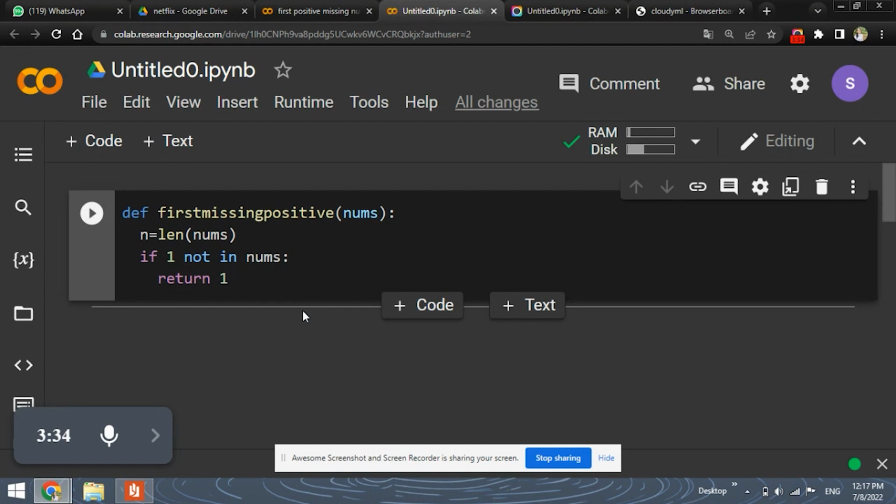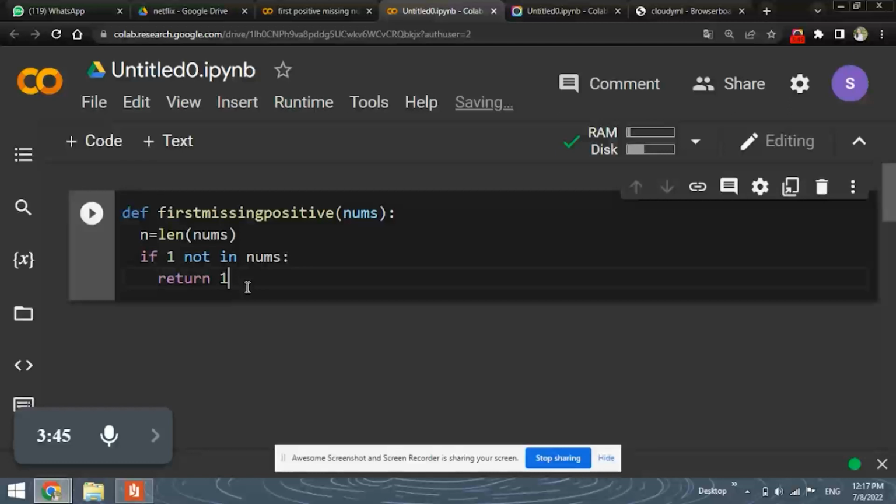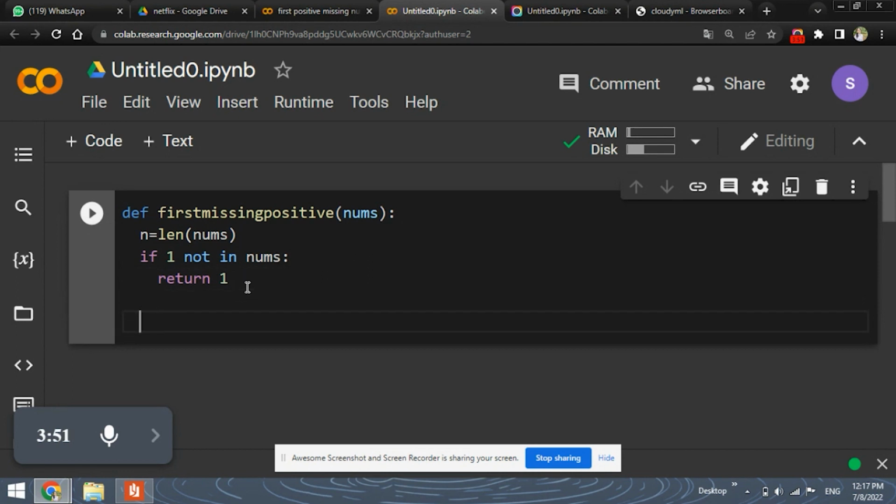So according to our question, if 1 is not present in the list, then obviously 1 should be the answer, because it is the first positive number and it is missing from the list. So we will simply return 1 and our execution will break automatically. But if 1 is present, we will move ahead with the code.